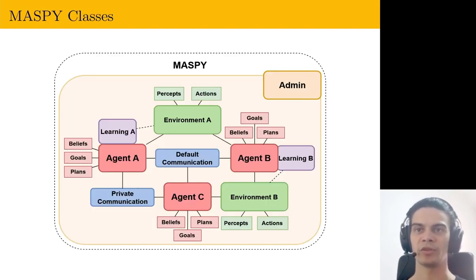For a brief overview of the framework, this image represents how a MASPY system can contain any number of agents, their learning components, communication channels, and environments. Overlooking the system is the admin that is used for configuration and logging.